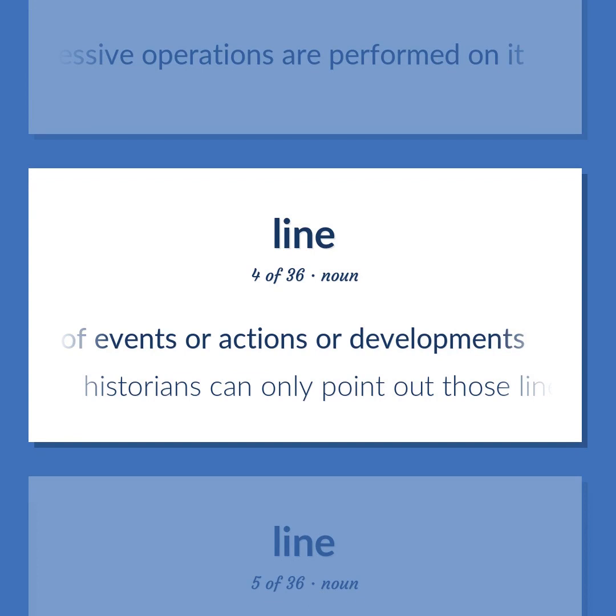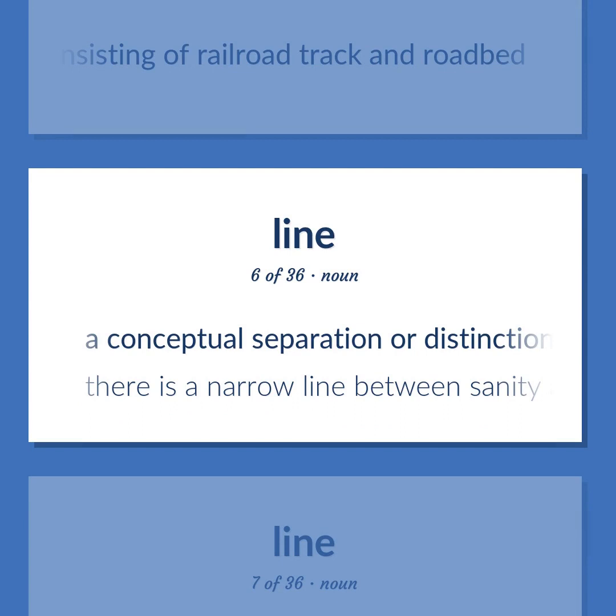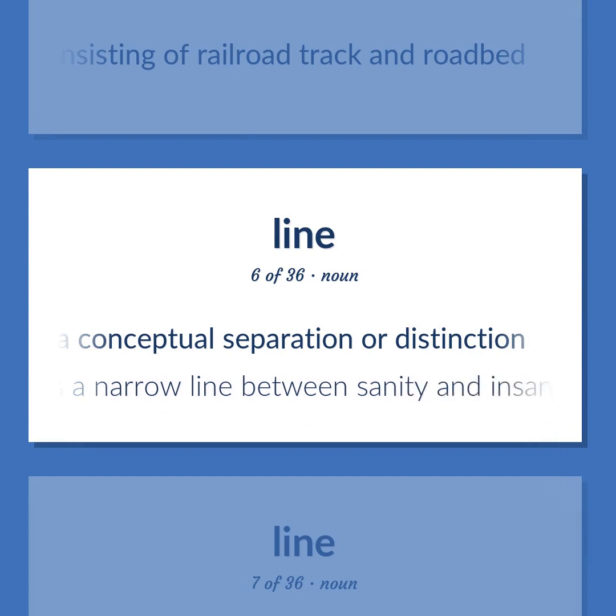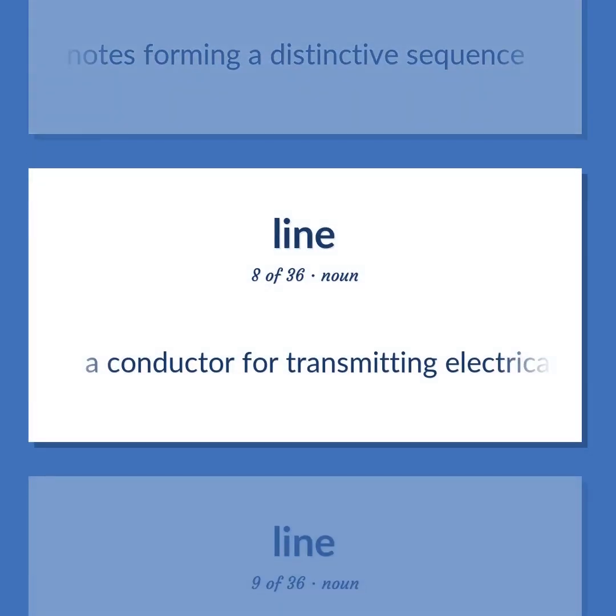Historians can only point out those lines for which evidence is available. The road consisting of railroad track and roadbed. A conceptual separation or distinction. There is a narrow line between sanity and insanity. A succession of notes forming a distinctive sequence. A conductor for transmitting electrical or optical signals or electric power.